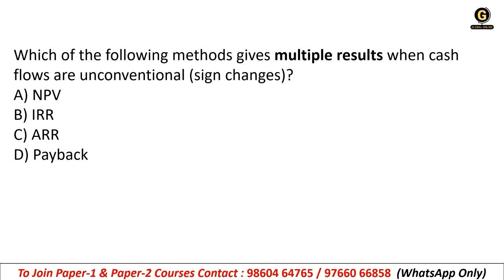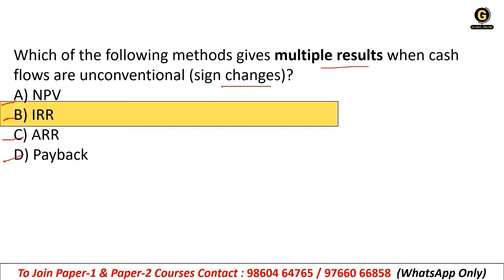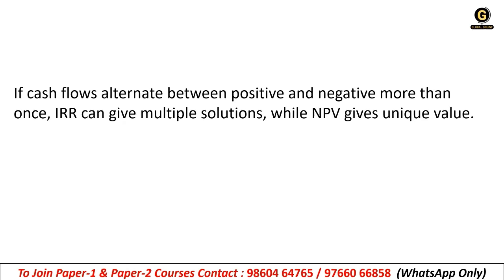Next, which of the following methods gives multiple results when cash flows are unconventional, like sign changes? Okay, NPV, IRR, ARR, or payback? Right answer is IRR. If cash flows alternate between positive and negative more than once, IRR can give multiple solutions while NPV gives a unique value.